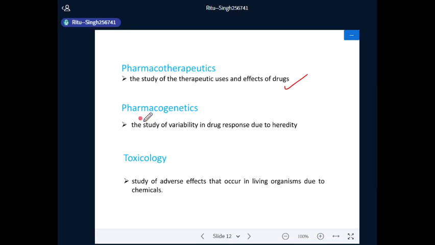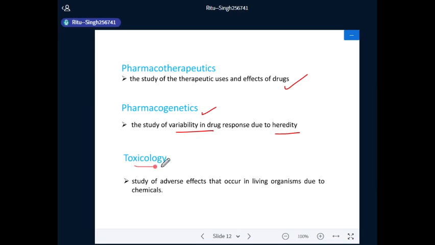The second is pharmacogenetics: the study of variability in drug response due to heredity. Or in other words, the science of understanding how genetic variability influences drug treatment outcomes.